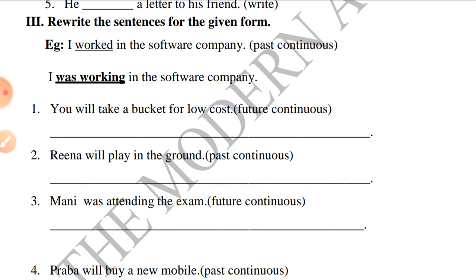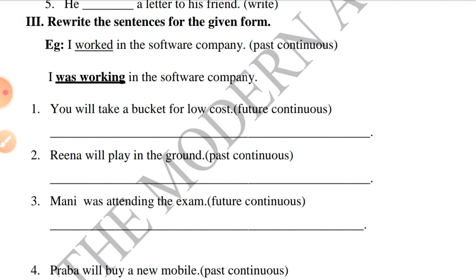For example, I worked in the software company. So this is the past tense, that we have to convert into past continuous. So what is the rule for past continuous? Subject, was or were plus V1 plus ing. So here when the subject is I, we must write was. So I was working in the software company. Understood?